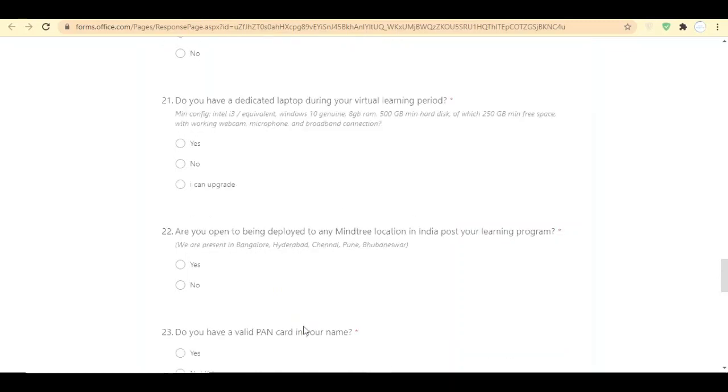In the 22nd detail, they are asking if you are okay with any location that Mindtree allocates to you post your learning program. Mindtree has branches in Bangalore, Chennai, Hyderabad, Pune and Bhubaneswar. If you are okay with any location, you can choose yes, or if you are stringent about a particular location, you can fill no over here.